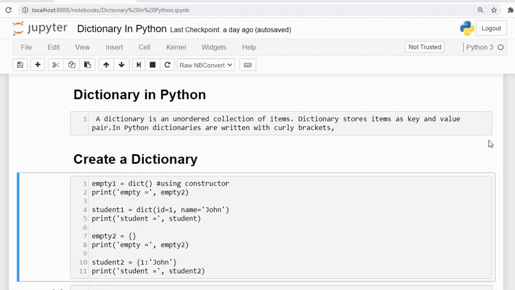So what is a dictionary? A dictionary is an unordered collection of items. Dictionaries store items as key and value pairs. In Python, dictionaries are written with curly brackets.